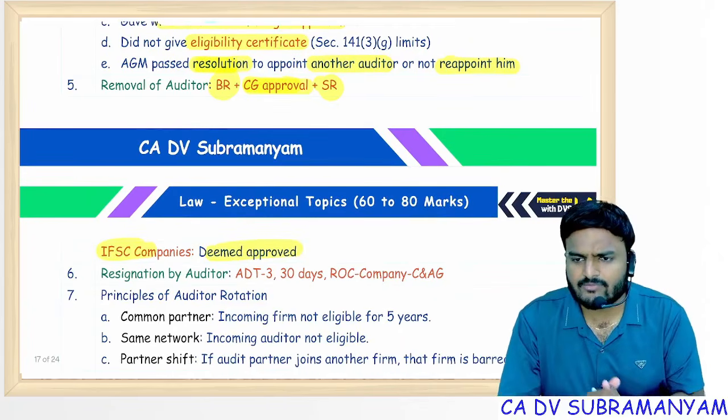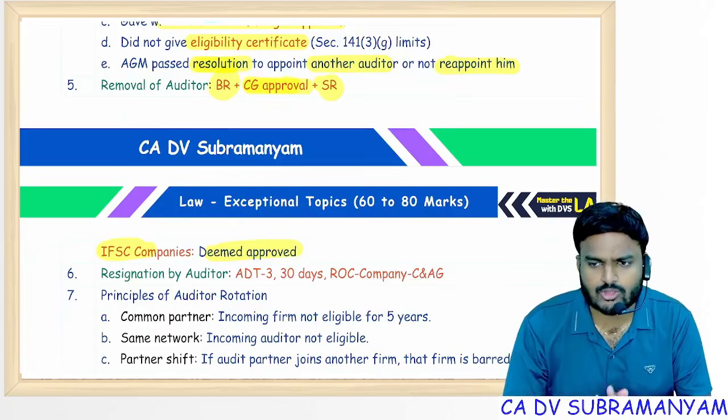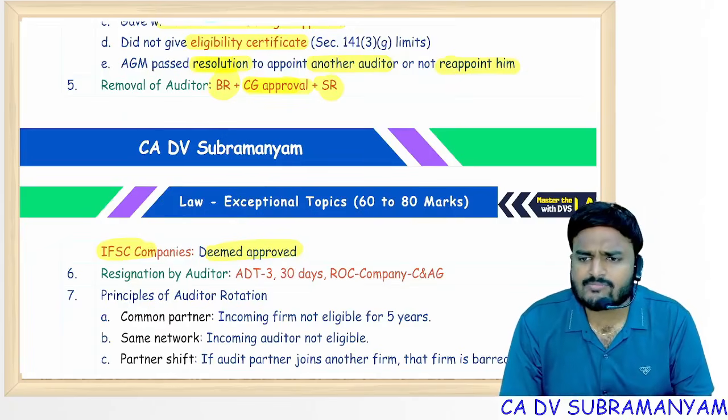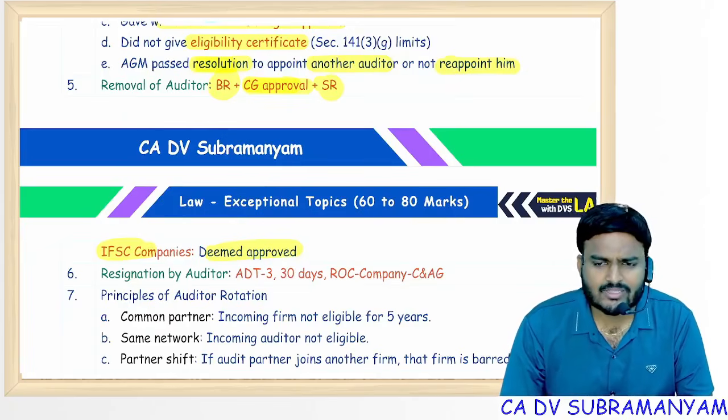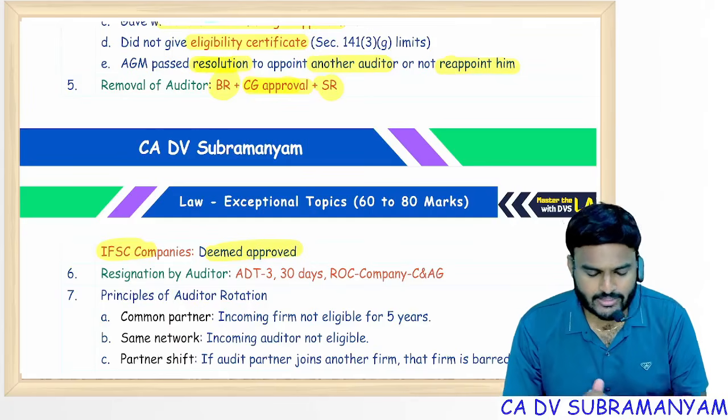First file an application with CG for removal of the auditor after board resolution. Wait for 60 days. No response from central government. You can assume that central government approved removal of the auditor.